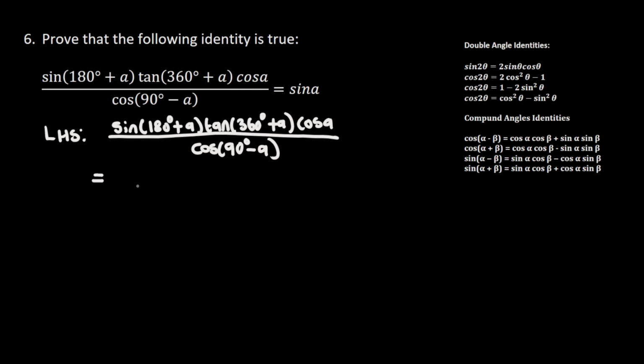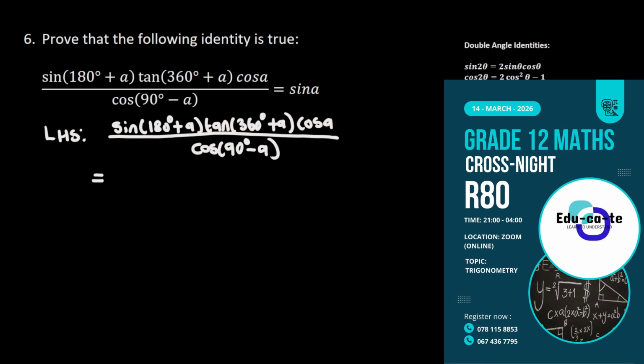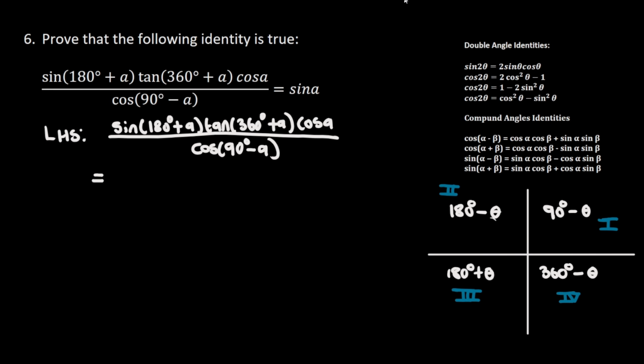So we know that in order for us to know what the sine of 180 degrees plus a is, and what the tan of 360 degrees plus a is, we have to draw our CAST diagram. So I'm going to draw my CAST diagram now here. And now looking at this, sine of 180 degrees plus a can be found here in the third quadrant. And according to this CAST diagram, in the third quadrant, sine is negative. So what I'm going to have here is negative sine of a.